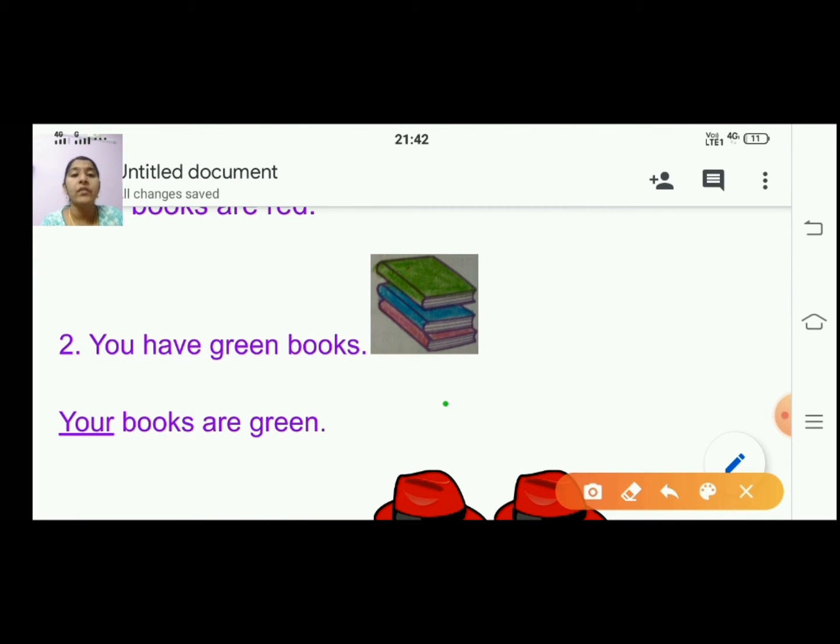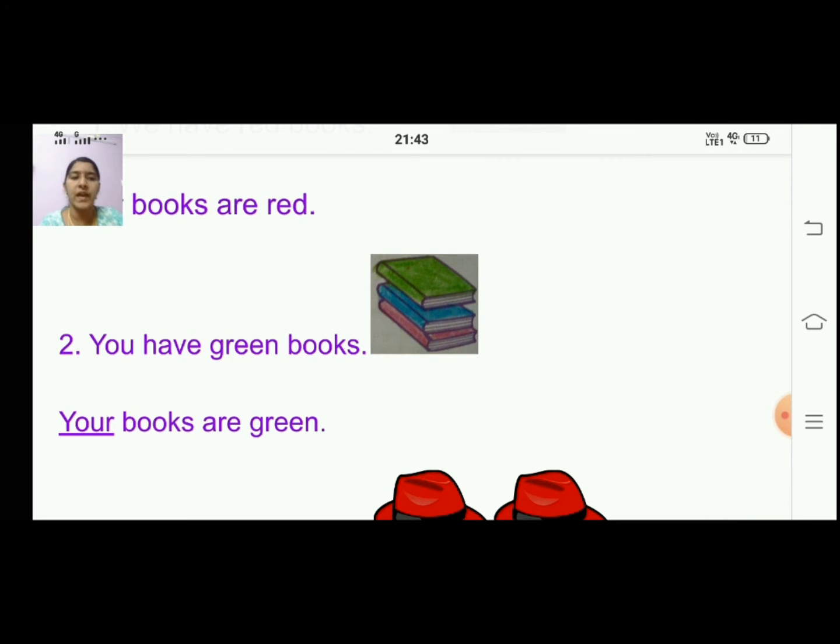You have green books, right? So what you will say, you means you will write your books are green. You will write it like that. Okay. Your books are green. So you will change you as your. Then you write books are, write the green back here. Right. This is how you will write.